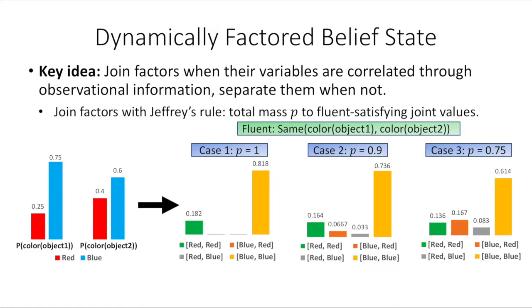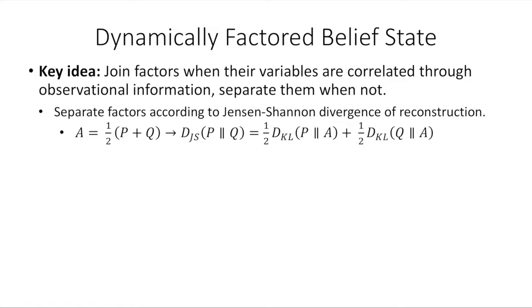Of course, if we only ever join together factors like this, the belief state representation would quickly grow too large and intractable to work with. Instead, we also devise a mechanism by which we can split factors apart when their variables are not too correlated through information. The idea is to measure the Jensen-Shannon divergence of reconstructing the joint from the constituent marginals.